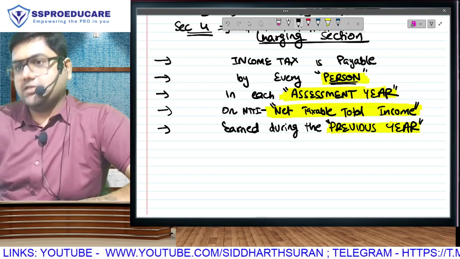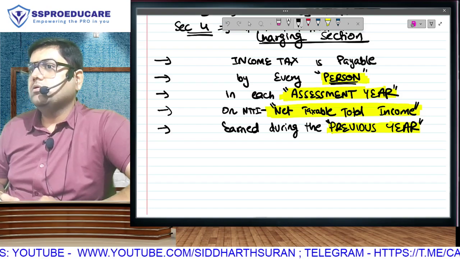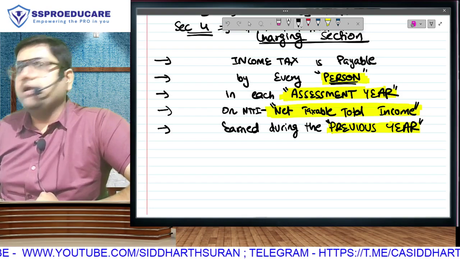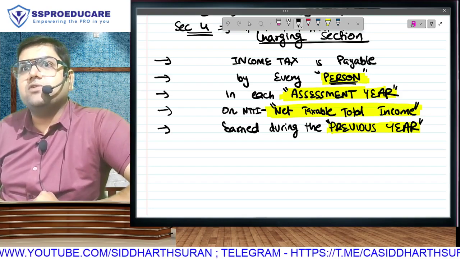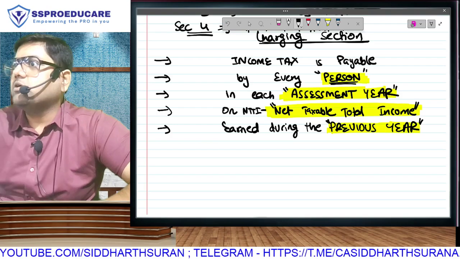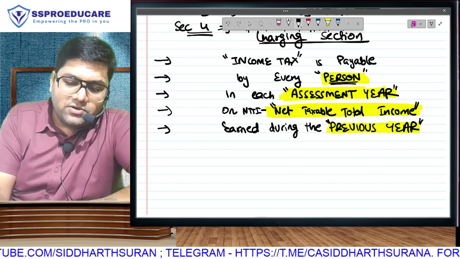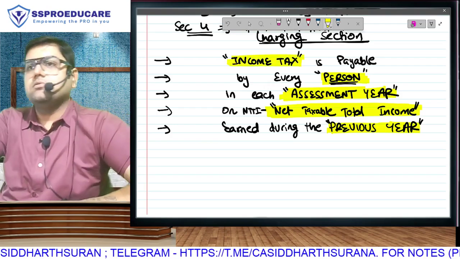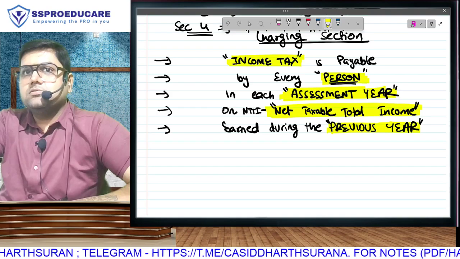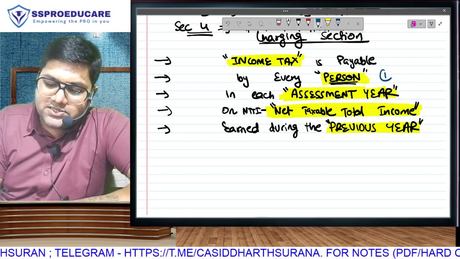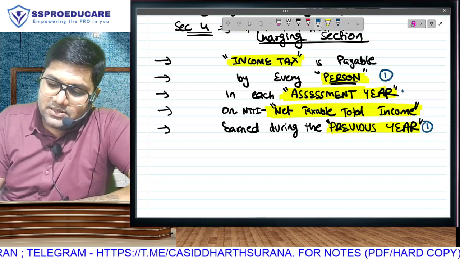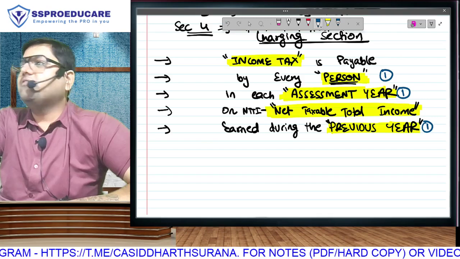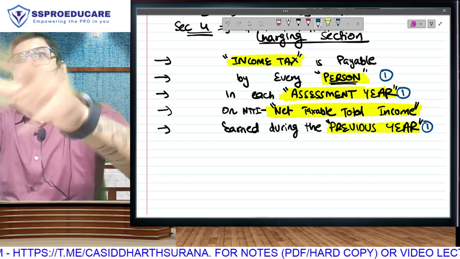Okay, income calculation done. After income calculation, what do you have to do? What are the tax rates applicable? Individual will pay tax at what rates? Company will pay tax at what rates? On income, we have to apply some rate. But what rate? We have to go and learn calculation of income tax. The definition of person, previous year and assessment year will be covered in the first chapter itself. In fact, today only all 3 will get over.